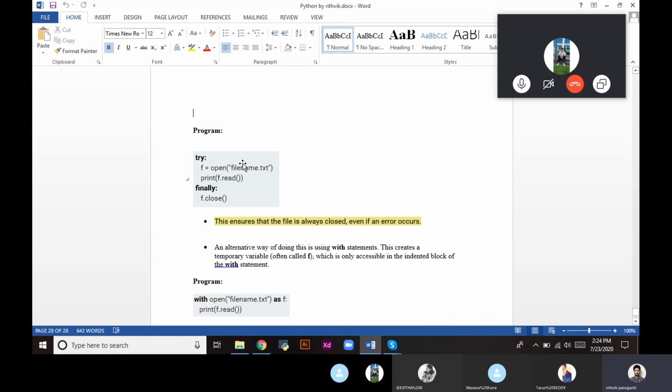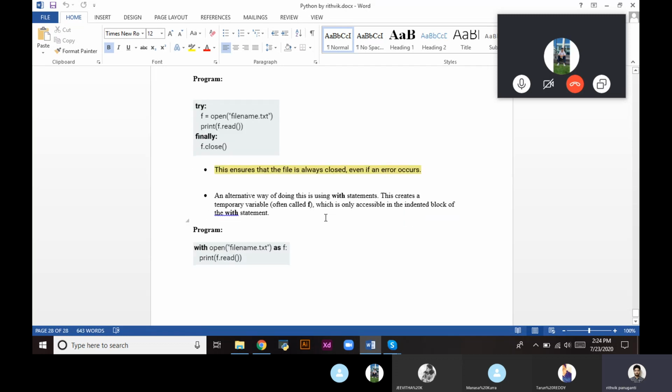Whatever happens in the try and except block will never affect the statement in the finally block. So f dot close will always close the file. This is to ensure the file is always closed even if an error occurs. There is also an alternative way to do this, using the with statement.